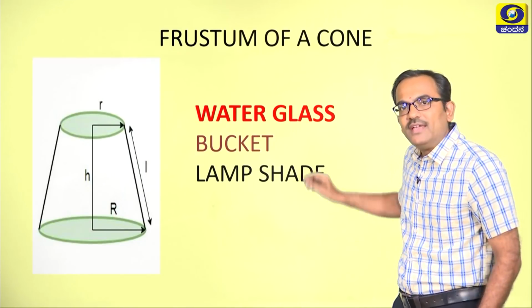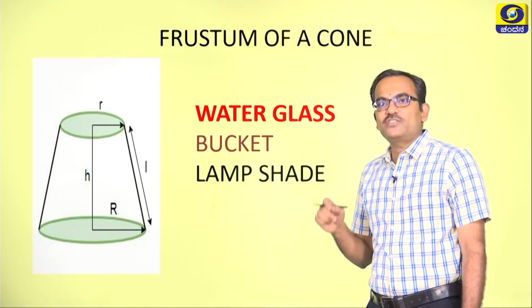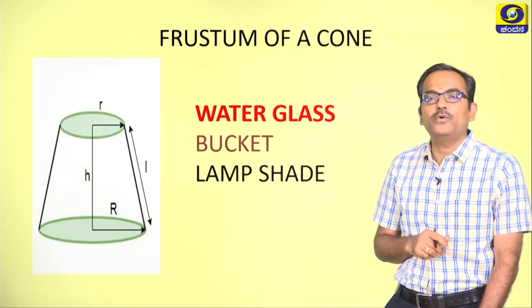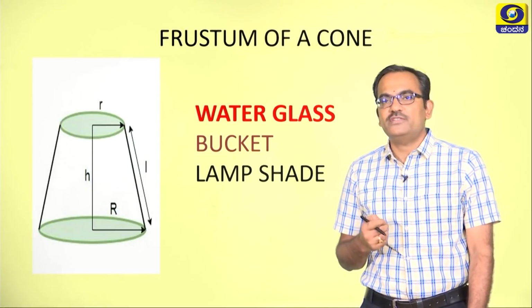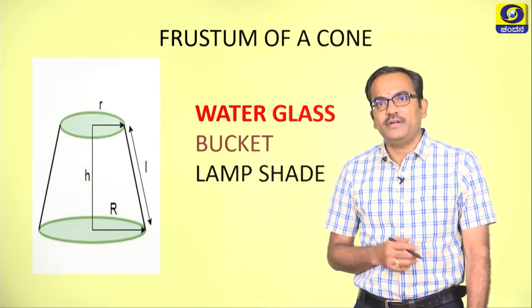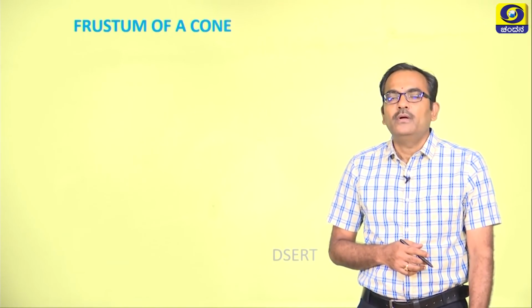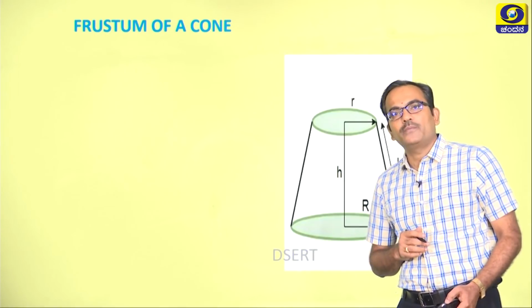So, when you get catchwords like this, you can immediately jump to the solid as frustum of a cone. This will help you in understanding the question in a better way and finding the answer in a quick way.